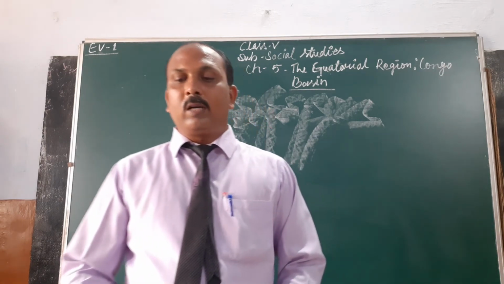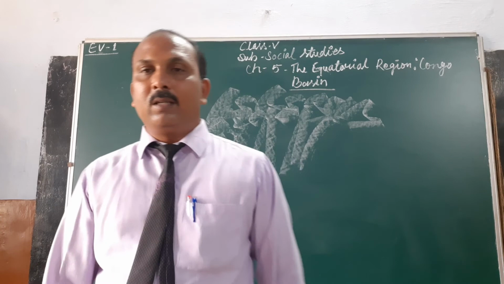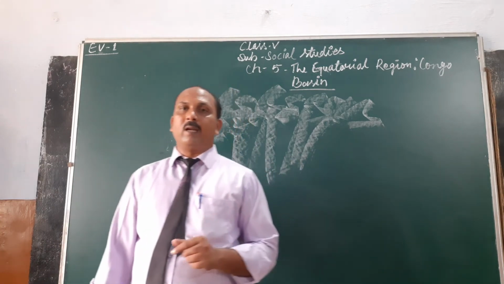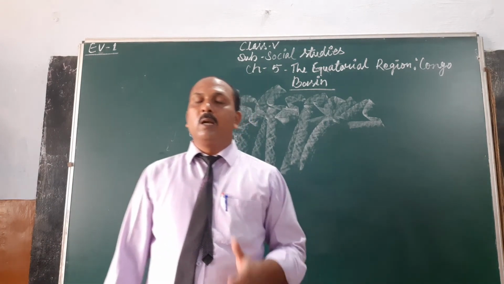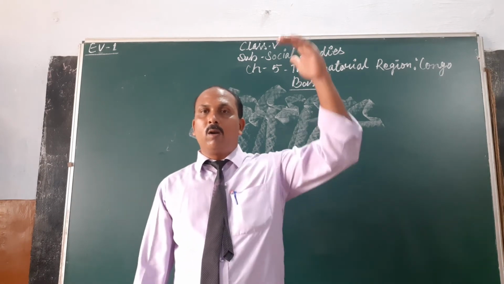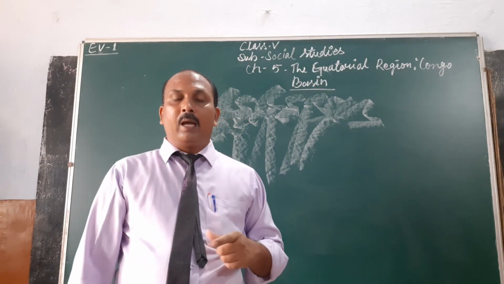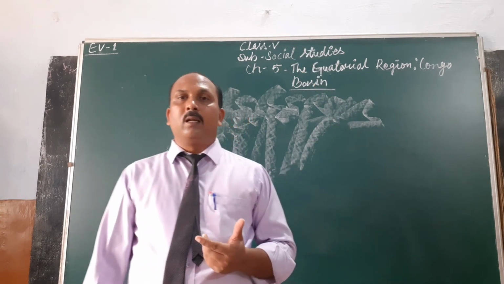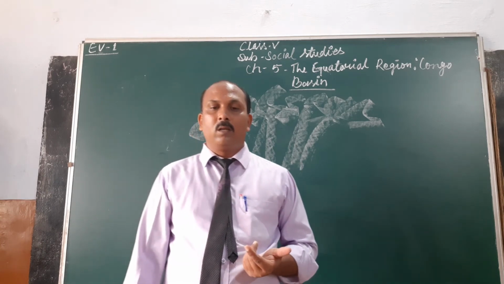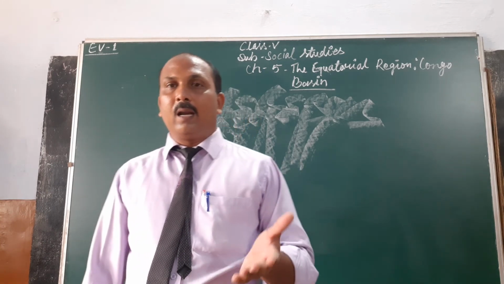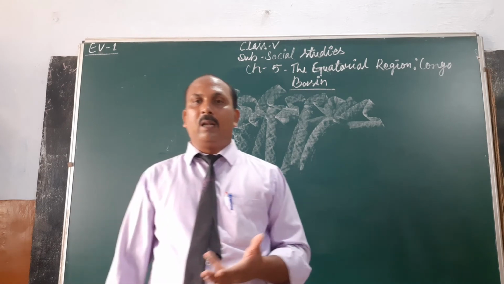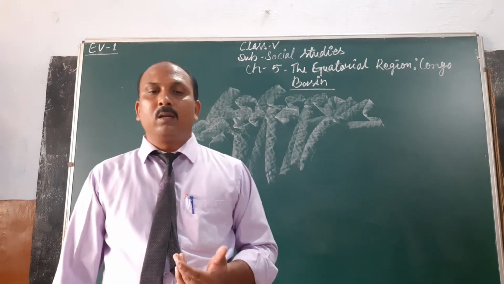Okay? So there are two types of people living in this region. Number one, the Bantu tribesmen, and number two, the pygmies. Bantu tribesmen are tall and have curly hair, and they speak the Bantu language. Another type of people living in this region are called the pygmies.